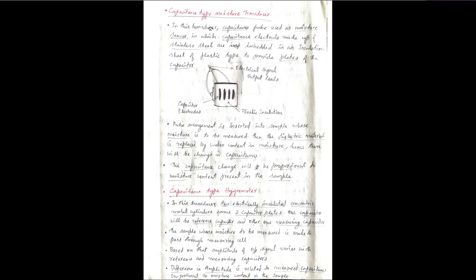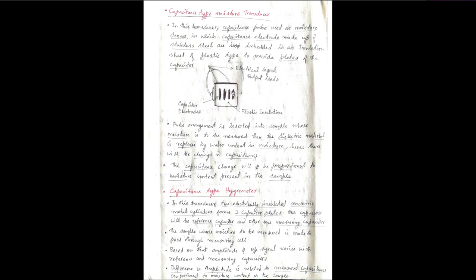Now coming to the capacitance type moisture transducer. Here we will have a capacitance probe, which acts as a sensor. Based on the change in capacitance measured by this capacitance probe, we can see the capacitance change. And here you can see the figure of the capacitance type moisture transducer.